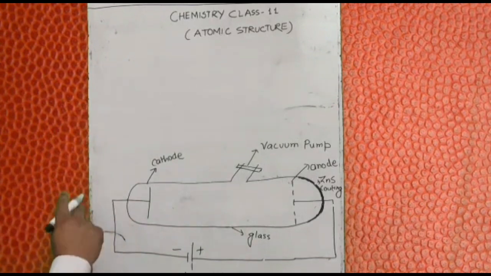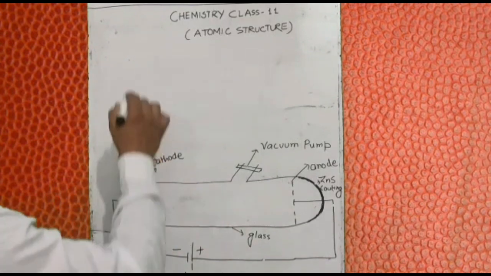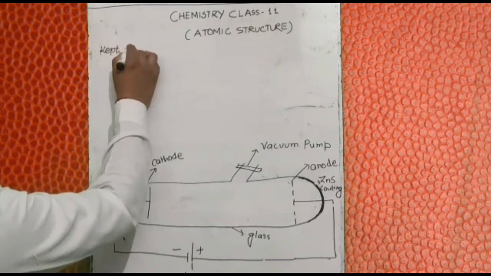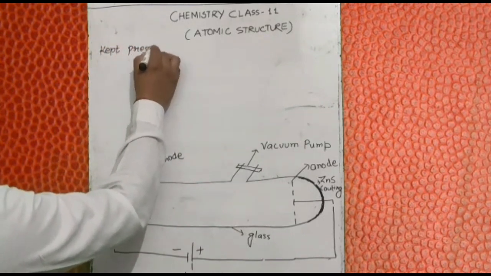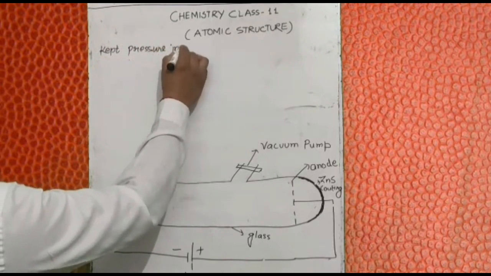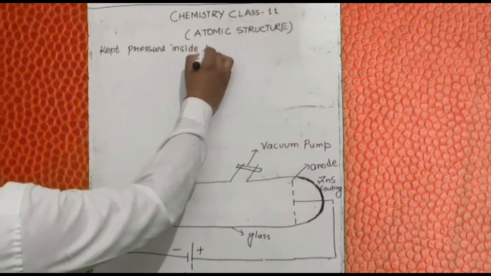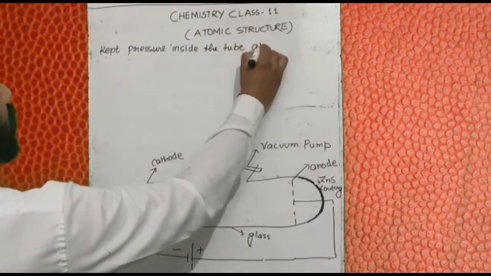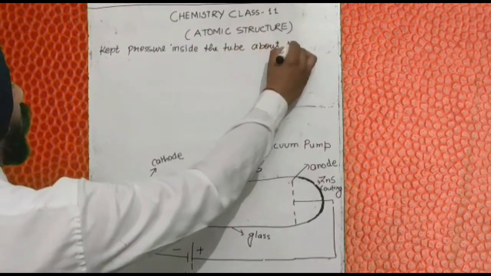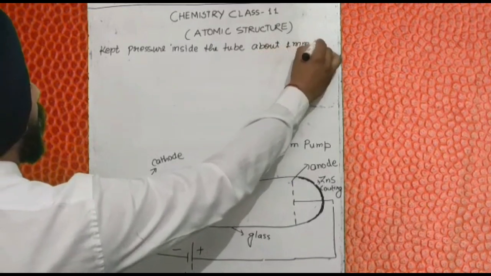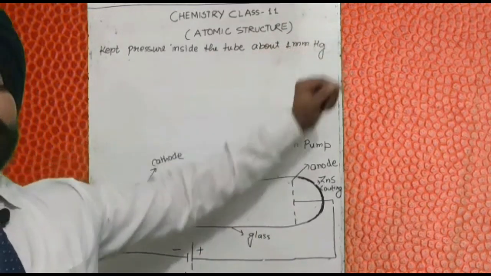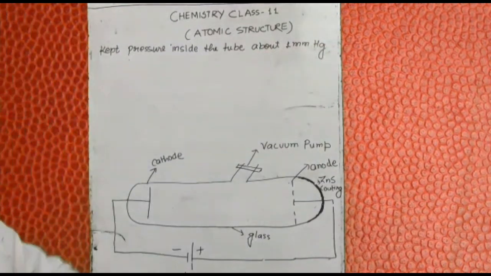First, what he has done, he has kept the pressure inside the tube about 1 mmHg. You might know this mmHg. What is mmHg?